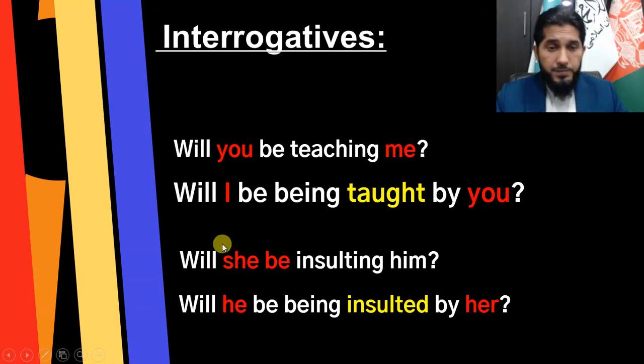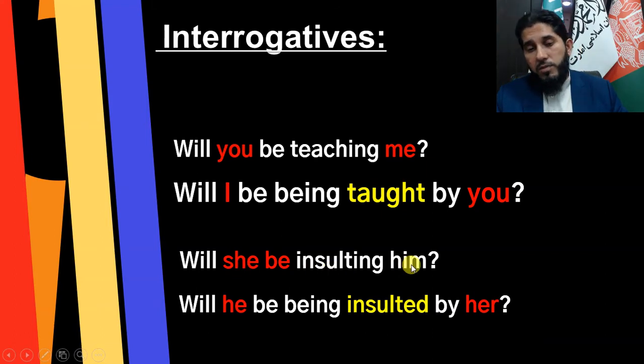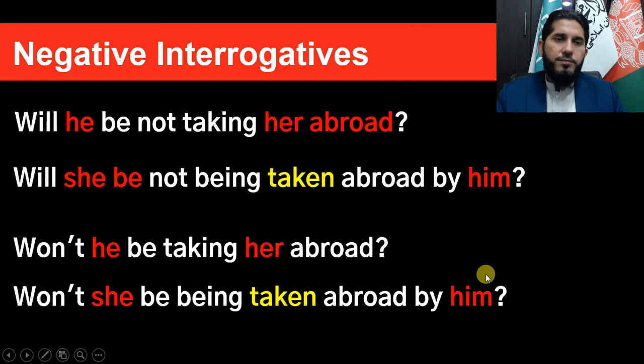And now look at this example. Will she be insulting him? Will he be being insulted by her? So again, she's the doer of this action, and him is the receiver of this action. But here, the object became subject, and the subject became object of preposition.